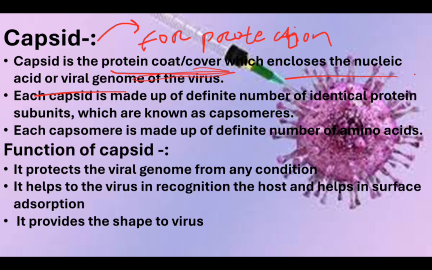And each capsid is composed of a definite number of identical proteins that are known as capsomeres.